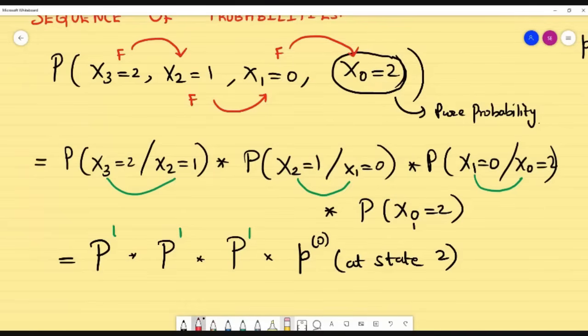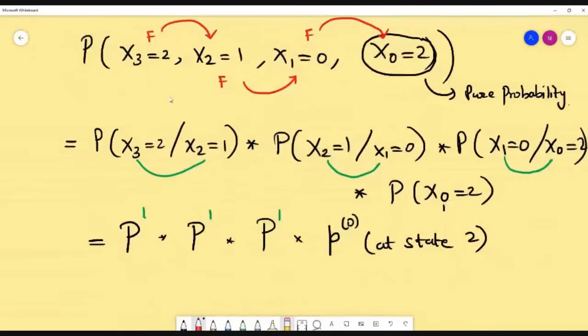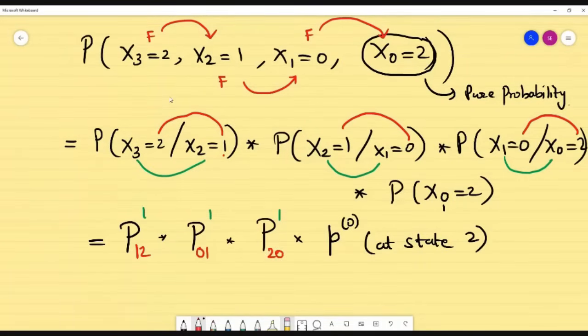So now see the stage or step. You see, this is 1 and 2. So 1, 2. This is 0, 1, 0, 1. This is 2, 0, 2, 0. Now you have to go to the matrix and then find these values and multiply. You will get the answer. Let us go to the problem so that you can understand very crystal clearly.